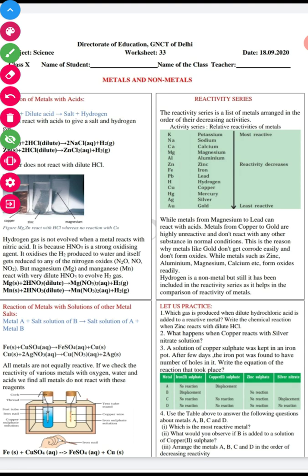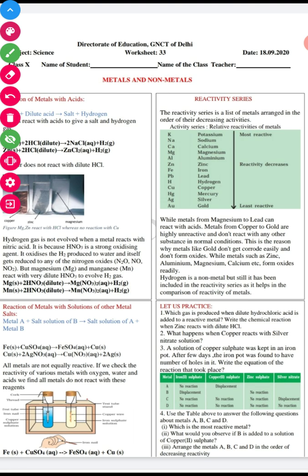But magnesium and manganese react with dilute HNO3, nitric acid, to evolve hydrogen gas. These metals react with dilute nitric acid and hydrogen gas is released.